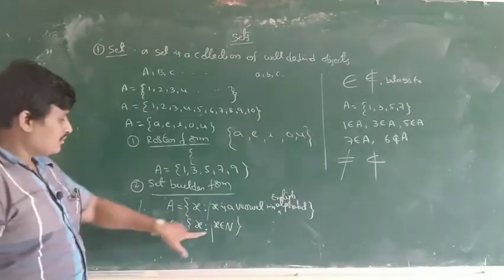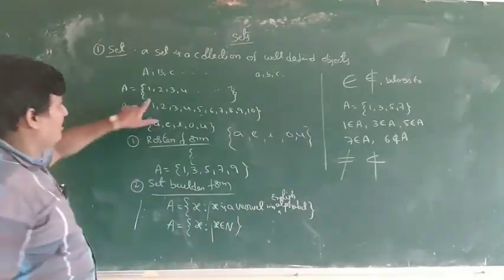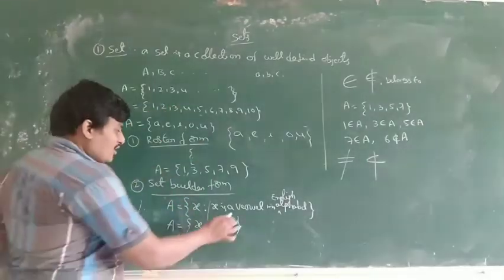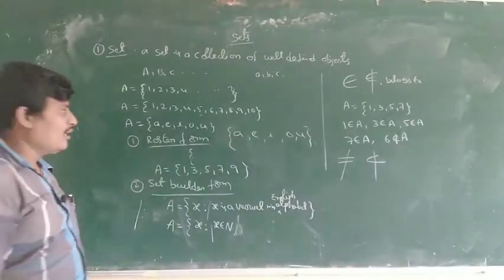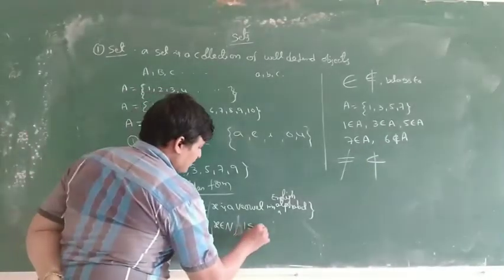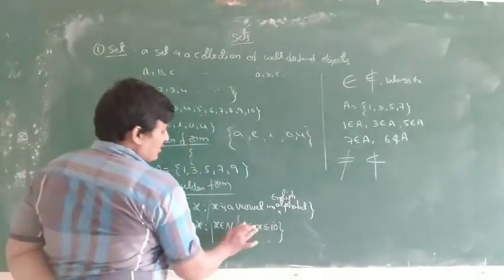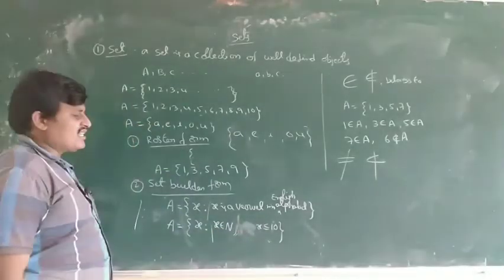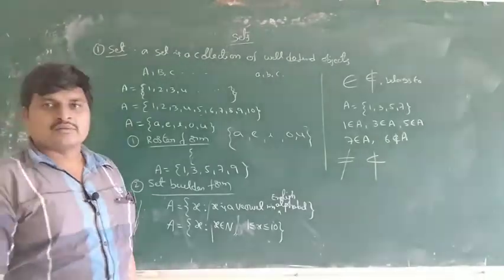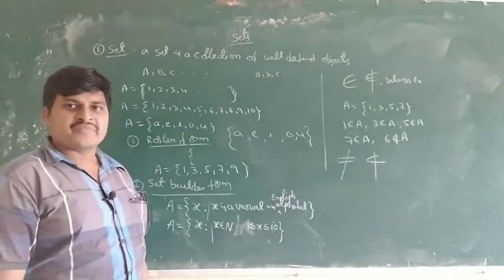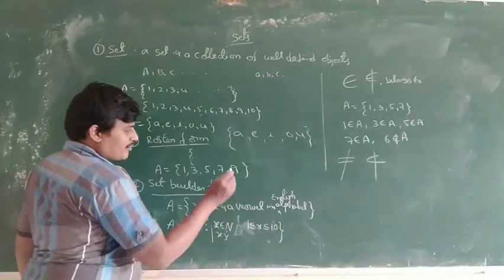X belongs to N means all natural numbers. X belongs to N, comma, and x is a natural number from 1 to 10: 1 less than or equal to x less than or equal to 10, or x less than or equal to 10, any one. X belongs to N, x is a natural number.